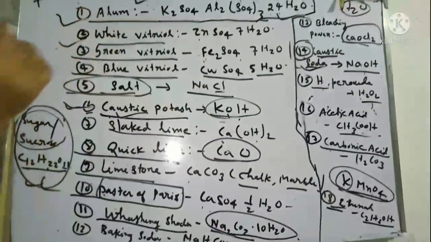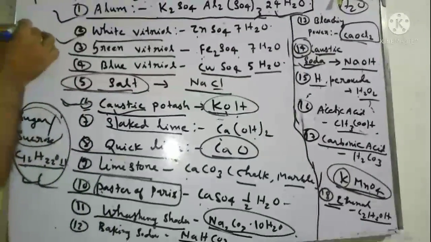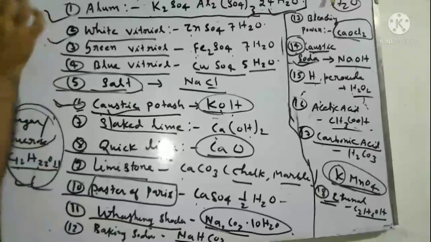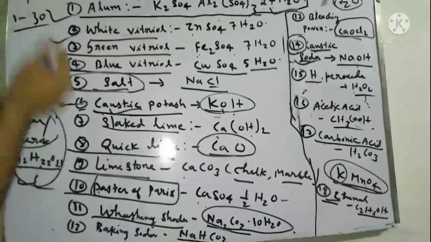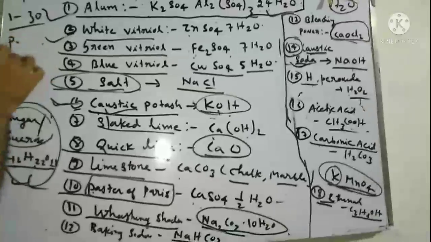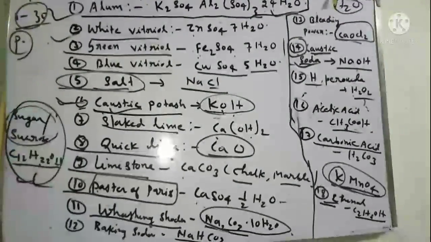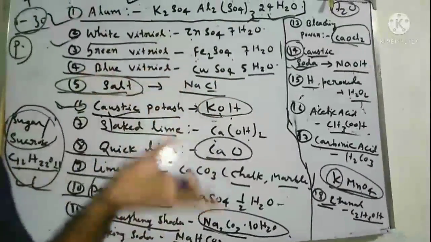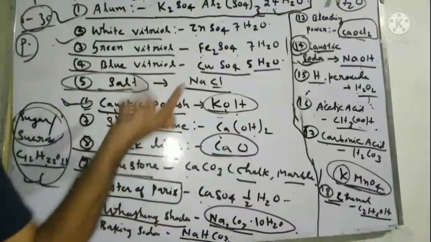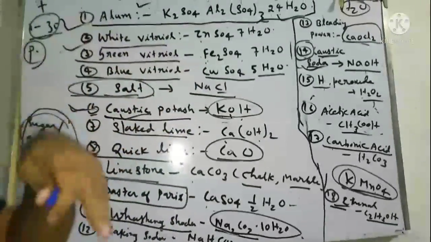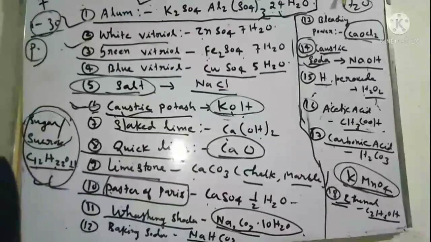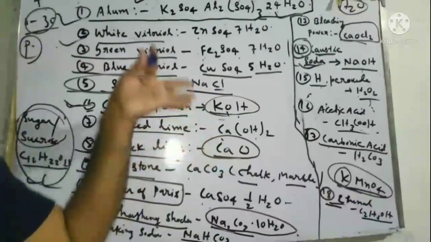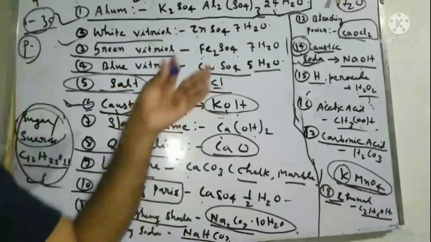In the next video you can learn chemical balancing, chemical equations, and how we can solve numericals. So you have to remember these first. In my videos, electronic configurations of elements 1 to 30 and the periodic table are also discussed. You can watch them in my playlist, given under science. After watching, you will learn more and more. When I upload the next video, you can learn 4 and 5 marks questions, and this is the base of chemistry. It is useful for CBSE, any board and any exam.